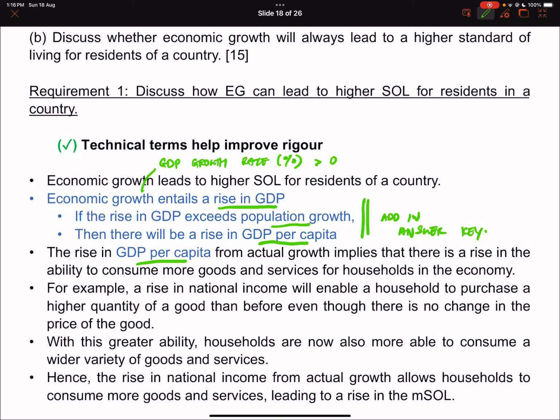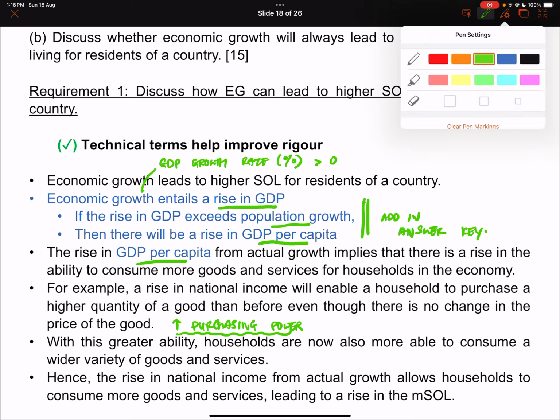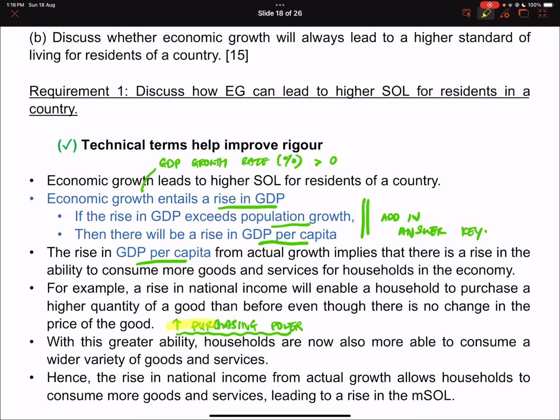Just make sure you have this technical term, purchasing power. This is also a technical term, so you want to make sure that you write this down. With a higher GDP per capita, each household will now have more purchasing power. So then you can consume more goods and services.